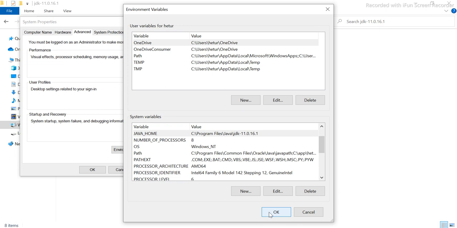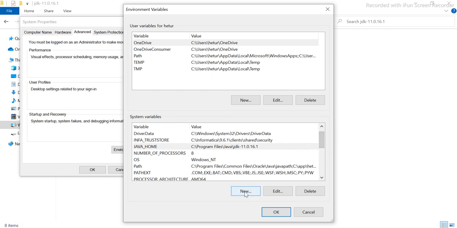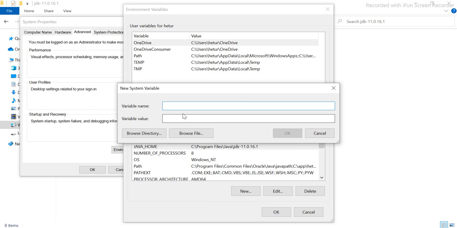We'll say yes. If you are doing this for the first time and you don't have anything, you have to do two things here. Go here, say new, and put JAVA_HOME in capitals, and then put this path. Go to Program Files and see where the JDK is installed.